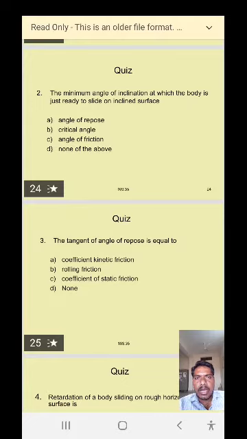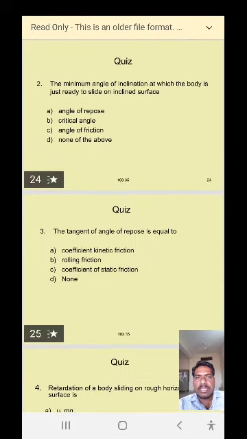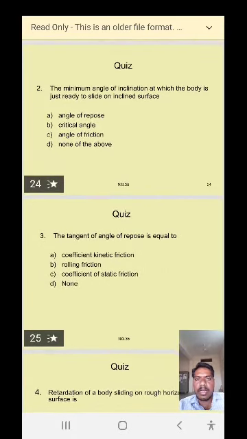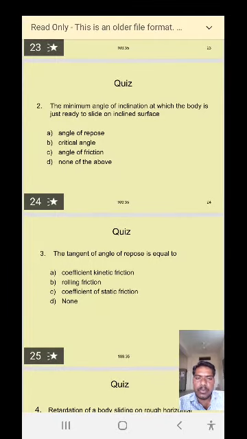The minimum angle of inclination at which the body is ready to slide on an inclined plane is known as the angle of repose. So the right answer is option A.